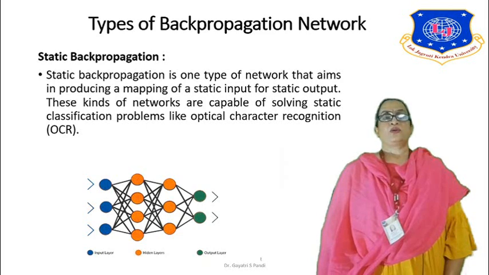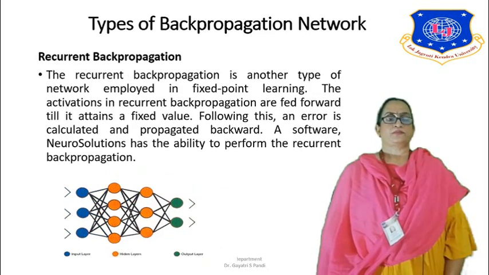Right? So these kinds of networks are capable of solving static classification problems like OCR. OCR stands for optical character recognition.